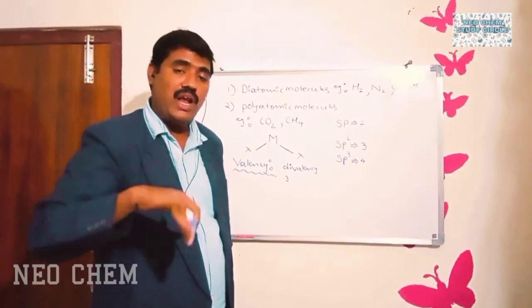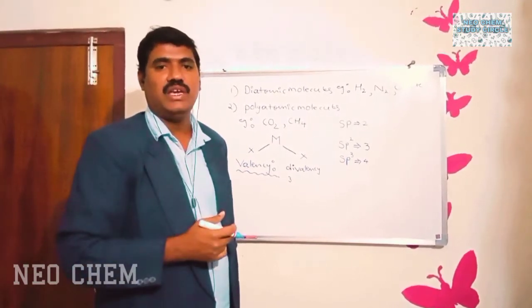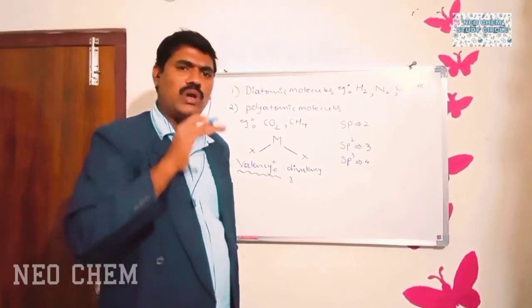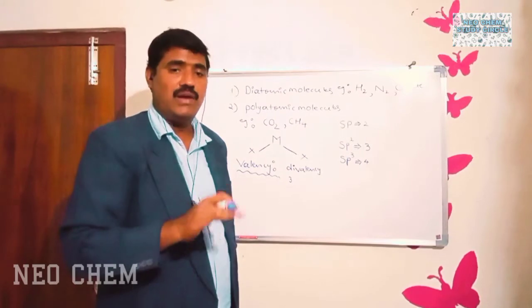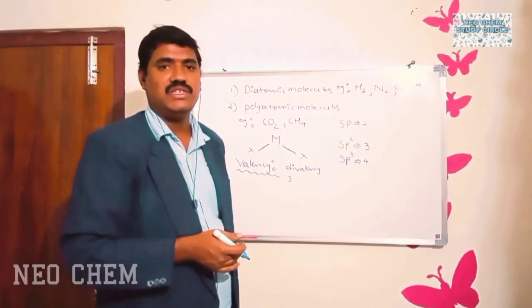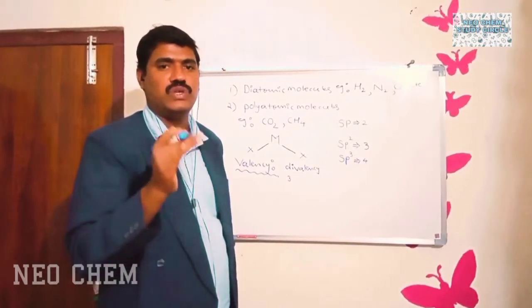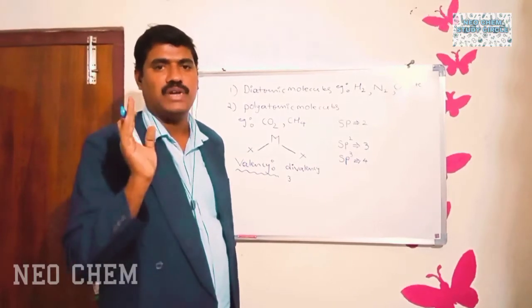But while identifying the valency, you should count both the total number of sigma bonds and pi bonds.